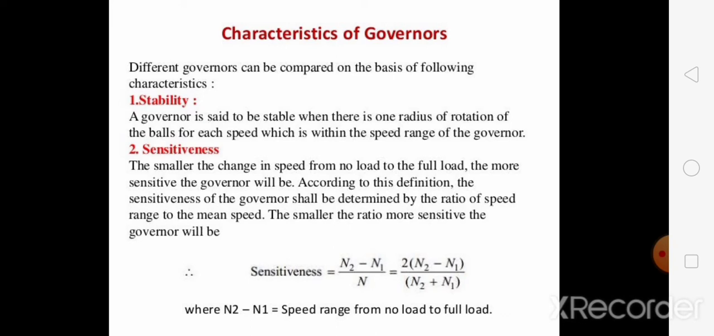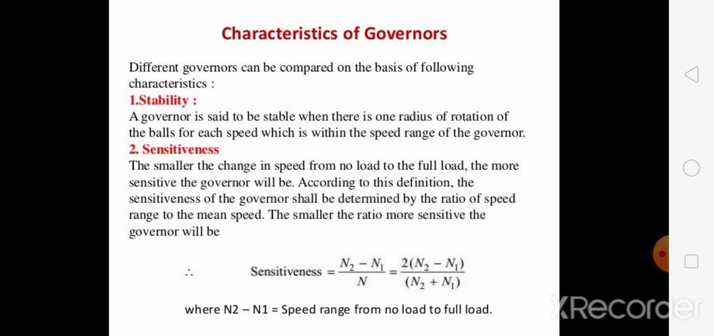Next, sensitiveness. We will consider two governors, suppose A and B, running at the same speed. When there is an increase or decrease in speed by a certain amount, the lift of governor A is greater than the lift of governor B. Then we can say that governor A is more sensitive than governor B. For the same speed increase or decrease, governor A's sleeves show maximum lift, so governor A is said to be more sensitive than governor B.